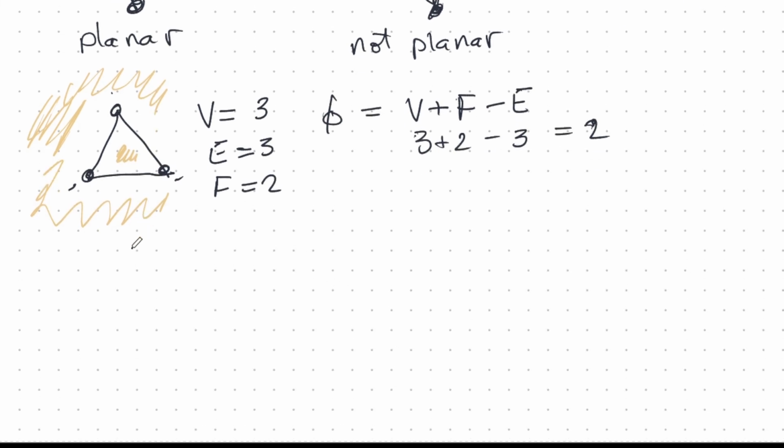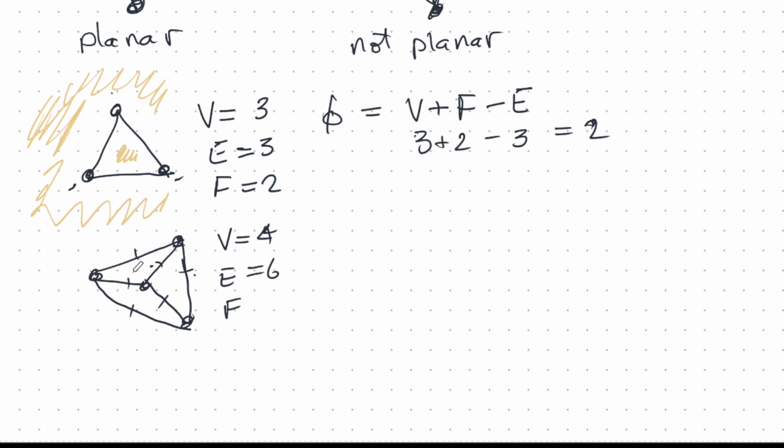Now let's try it for another graph. Okay, something like this. You can draw graphs at home and add these things up. It's all very fun and interesting. How many vertices here? There's 4. How many edges here? There are 1, 2, 3, 4, 5, 6. 6 edges. How many faces? Okay, be careful. 1, 2, 3. But then there's the big ocean outside, and that's 4.